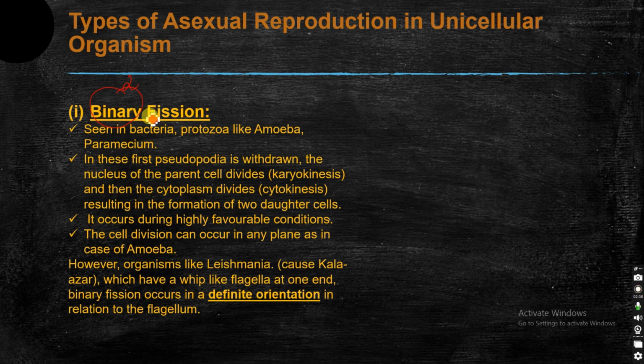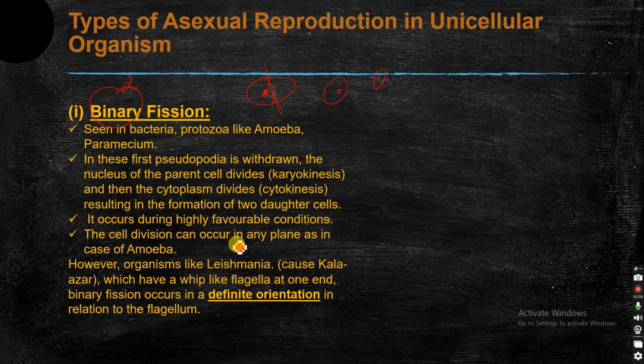In binary fission, the parent cell's nucleus will first divide and then the cytoplasm will divide, and ultimately two daughter cells are produced from one parent cell. This type of asexual reproduction is called binary fission. Binary fission is also seen in leishmania.